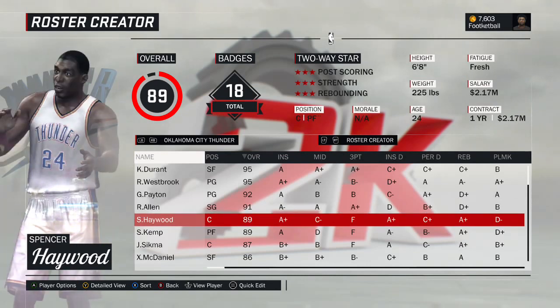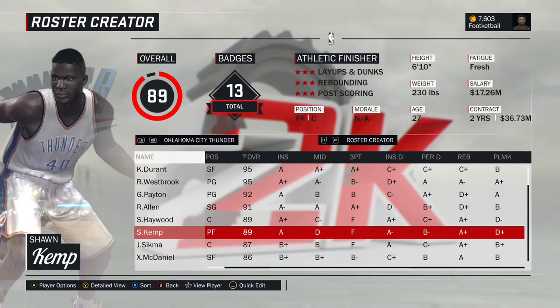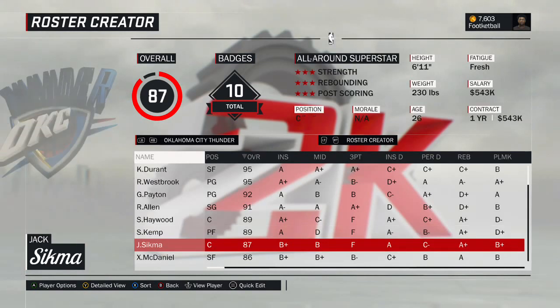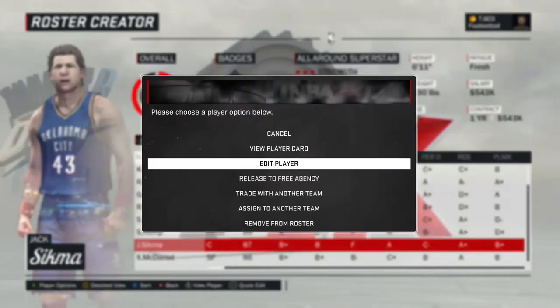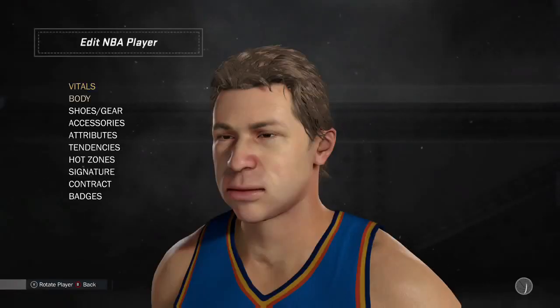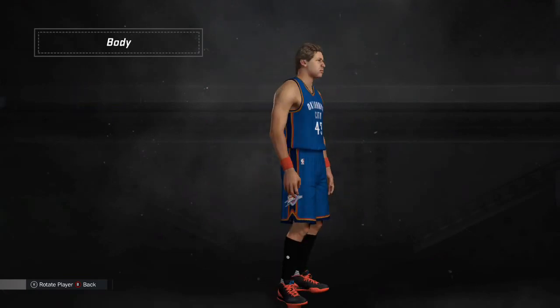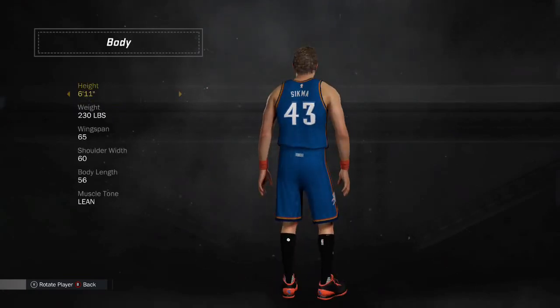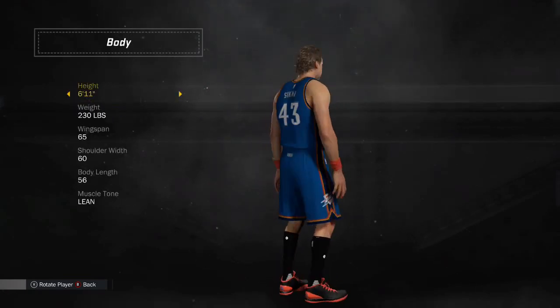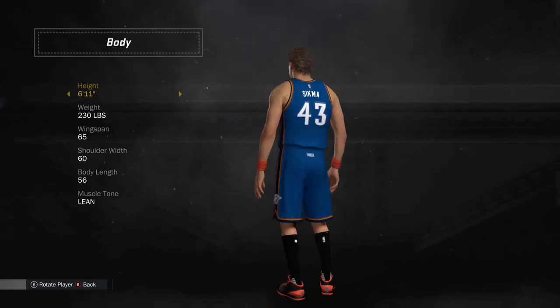Spencer Haywood, 1973 version of Spencer Haywood. Sean Kemp, 1986 version of Sean Kemp. Again, just traded him over from the 96 Sonics. Easy. Jack Sikma. Here's a creative player. Hard to create because he had that old school little perm and kind of more narrow face than we actually gave him. But again, from behind, looks like Jack Sikma. Gave him a little gear, his little wristbands, and hopefully his shot looks proper.